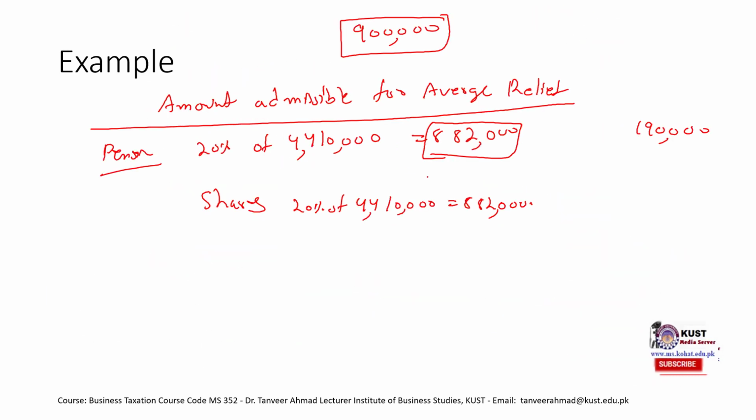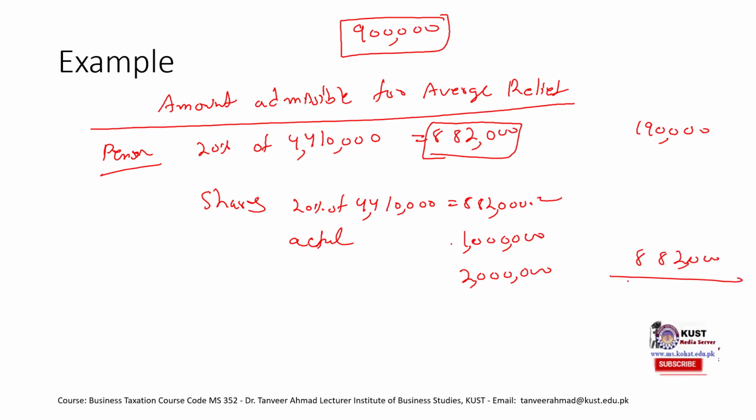So in this case, the actual amount is 1 million, and then the amount of 2 million which had been given in the rule. Which of this amount is lesser? Obviously this amount, so this is admissible for average tax relief.